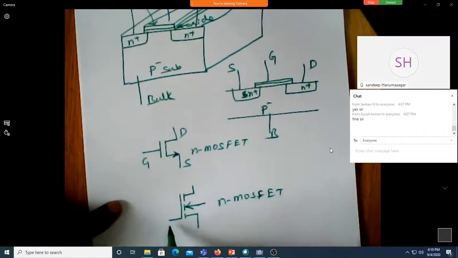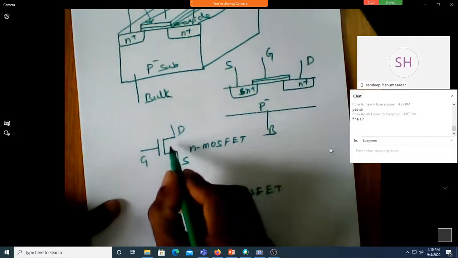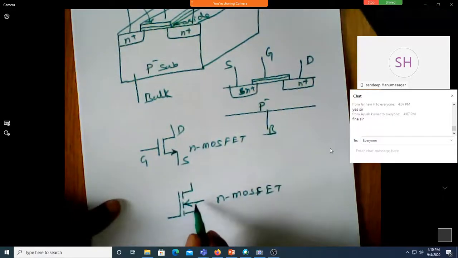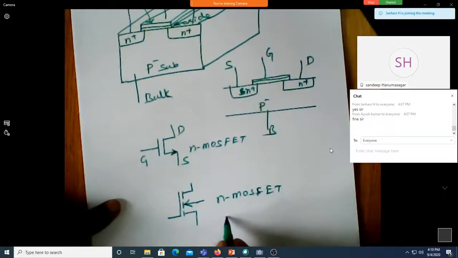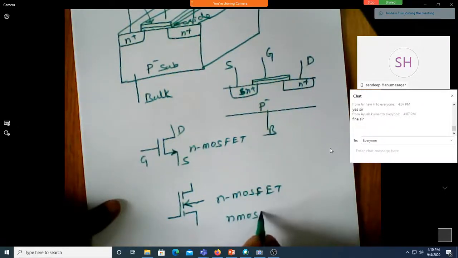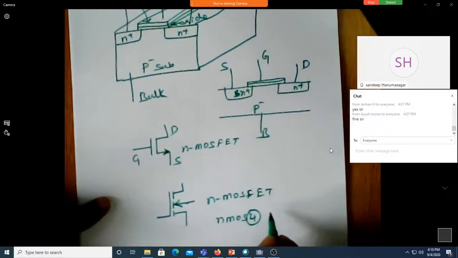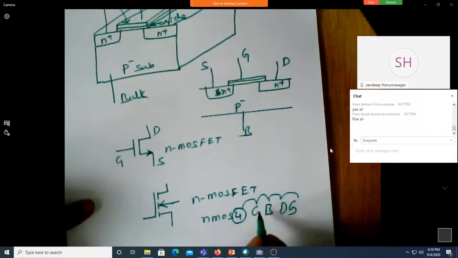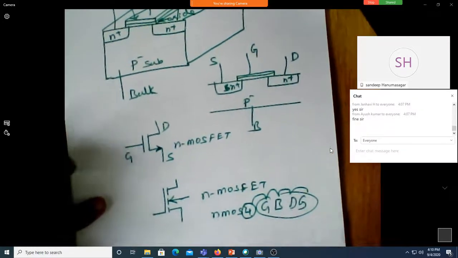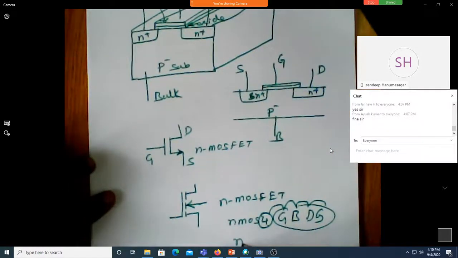Now here there is no bulk indicated exclusively, but here the bulk is exclusively indicated. That's why you might have seen that when I took the component, it was NMOS 4. This 4 indicates 4 terminals, that is gate, bulk, drain, and source. 1, 2, 3, 4. So these 4 terminals are NMOS 4. There is one more device called simply NMOS, where the source and the bulk are shorted.